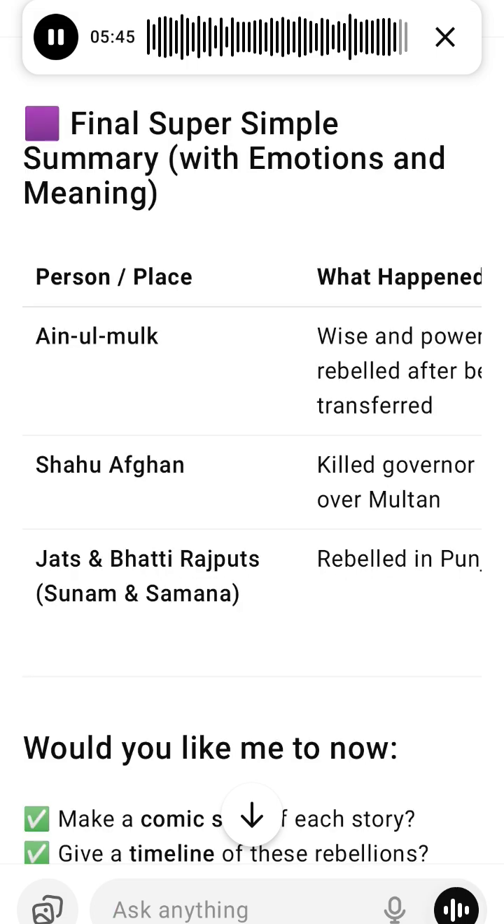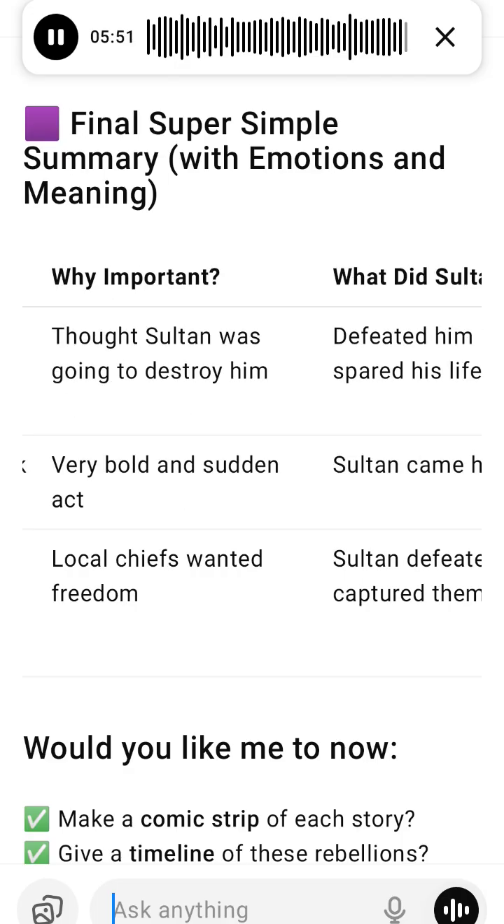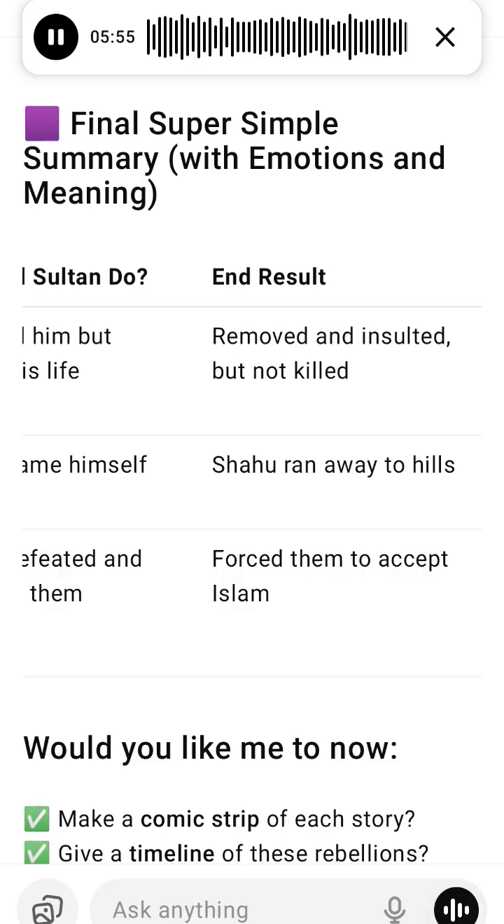What happened? In 1340 to 41 CE, Sultan Muhammad bin Tughlaq suddenly transferred him from Awadh, North India, to Daulatabad, South India. The Sultan had a habit of shifting people quickly and often punished them without warning. Ain ul-Mulk started believing that this transfer was not a promotion, but a trap to destroy him. Fearing for his life, he decided to rebel against the Sultan.